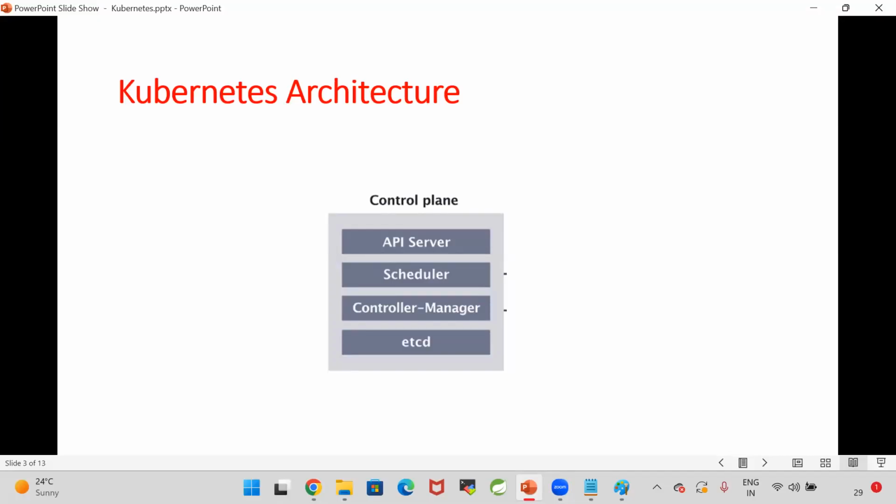Inside the control plane, we have 4 components. Can you please read the 4 components in the control plane? I'm telling you once again, Kubernetes is not that easy.